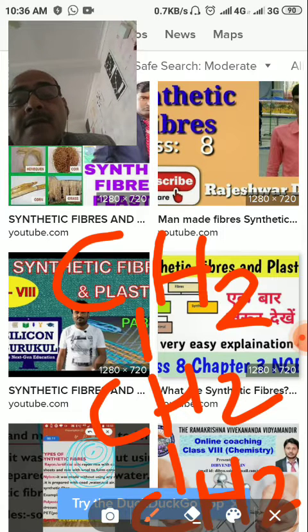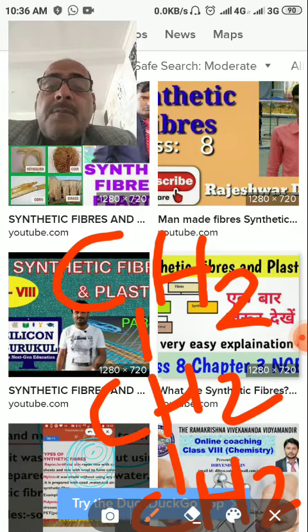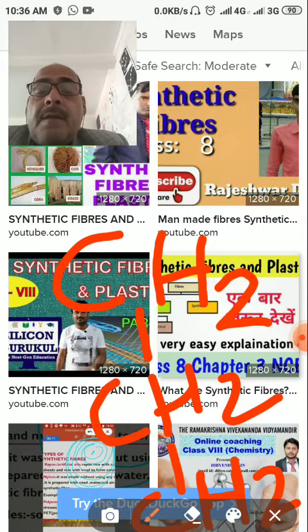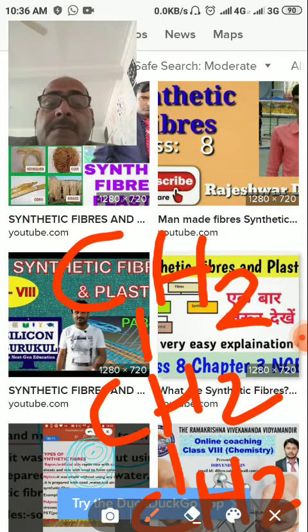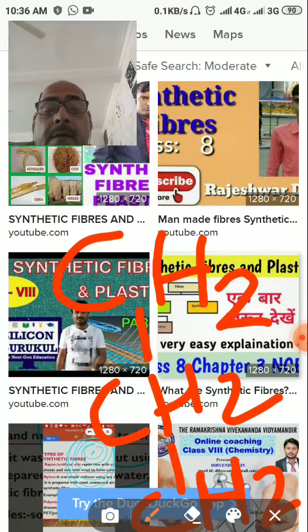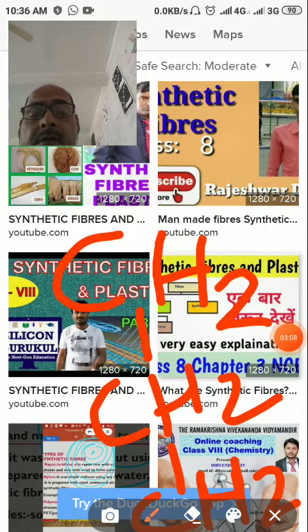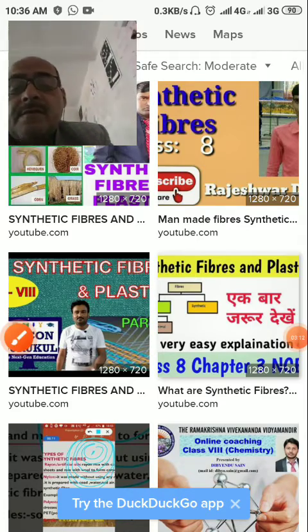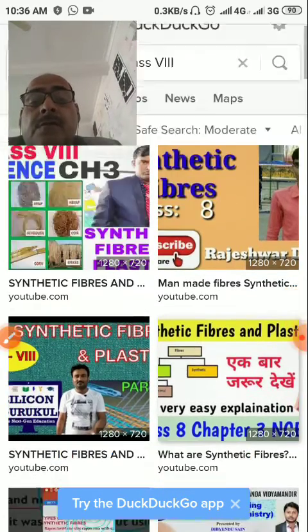And students, these monomers, when they get united, form different types of polymers. And these polymers are of different types of synthetic fibers that you must know.